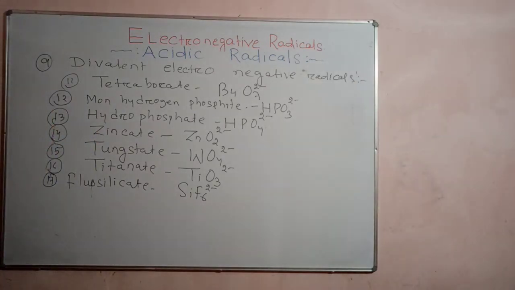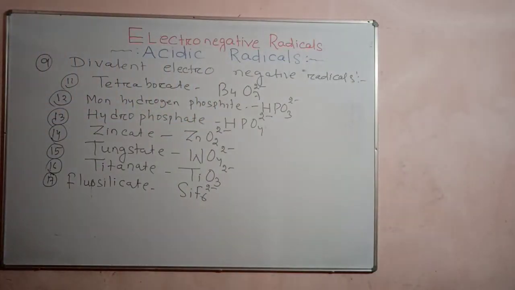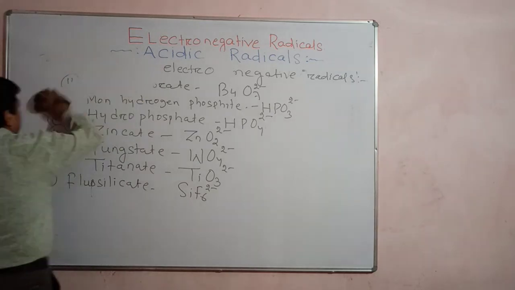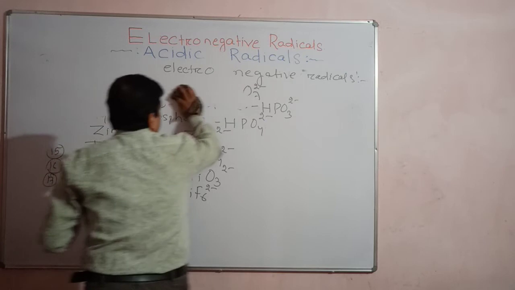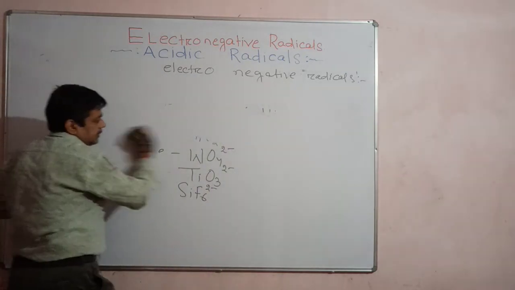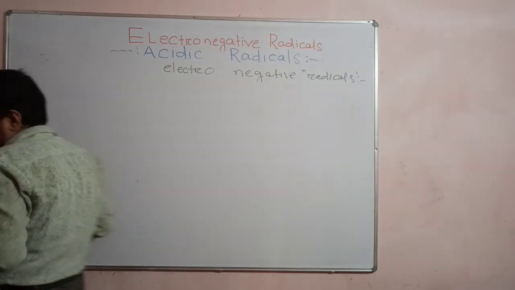These are the examples of divalent radicals. So, okay, understand? All these compounds have valency 2. Divalent means valency what? 2. Okay, understand? Okay, next shall we discuss trivalent radicals? Trivalent means the electronegative radical valency is 3. Let's see some examples of trivalent radicals.